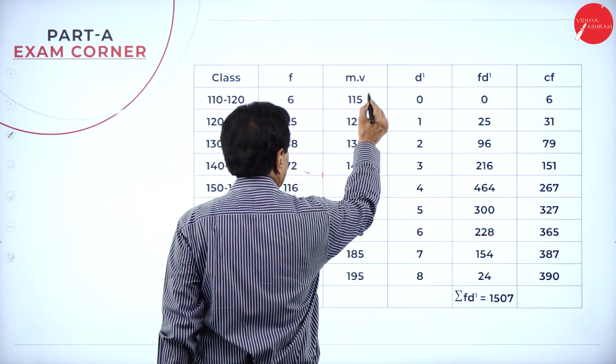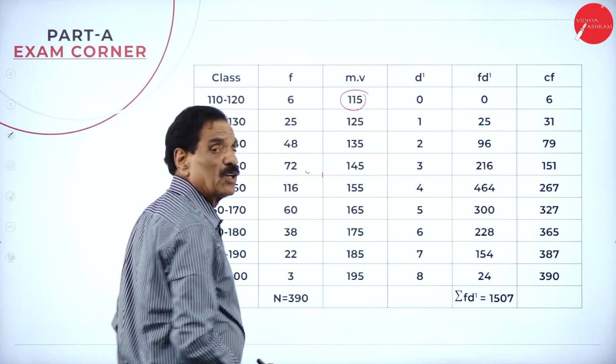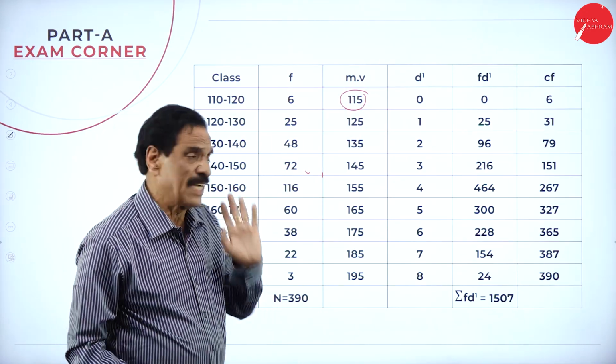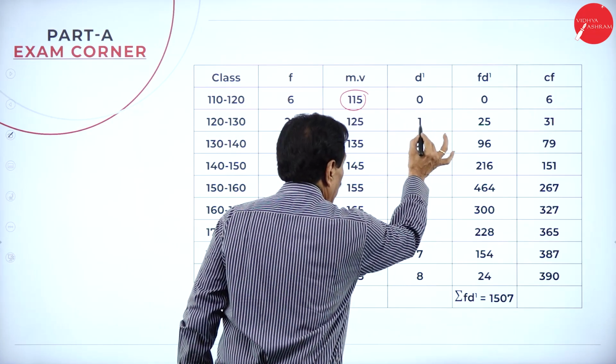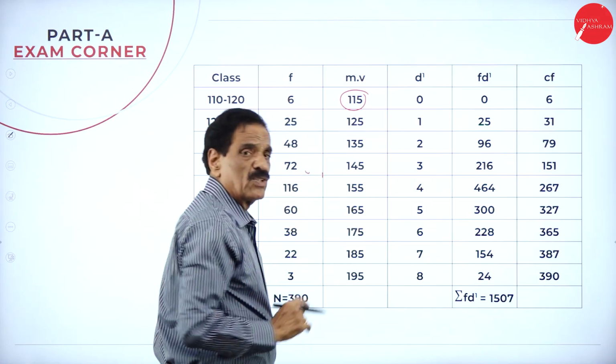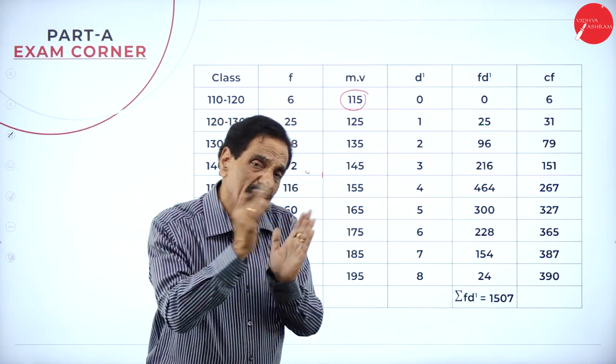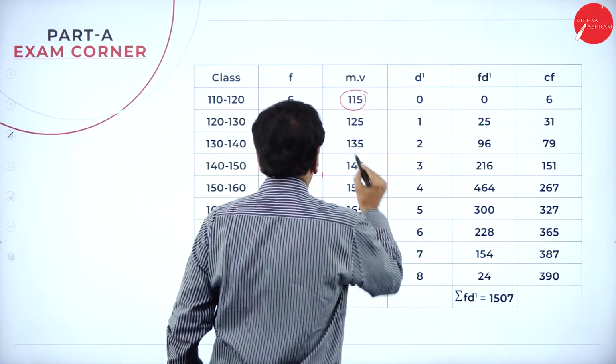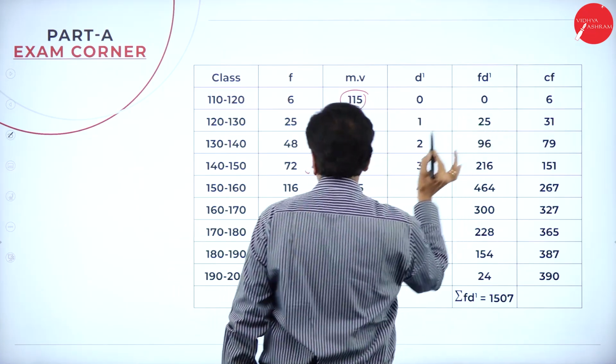Find the first number as D dash. Assume the first number as D dash. Then 0, 1, 2, 3, 4, 5, 6, 7, 8. So what is the next step? I told you in the last class. F into D dash. Frequency 6 into 0 is 0.